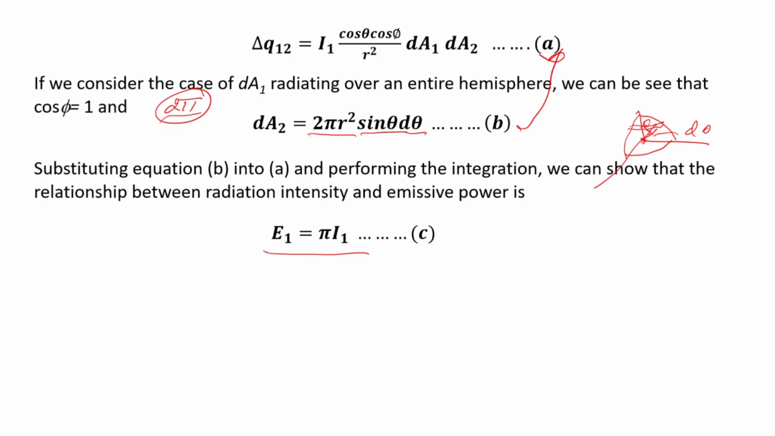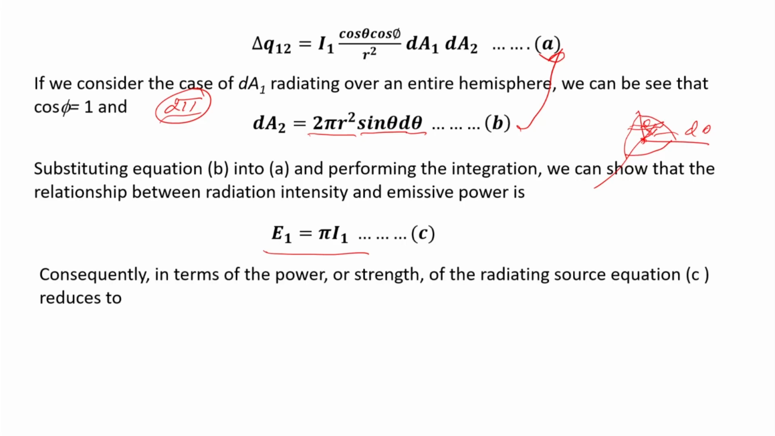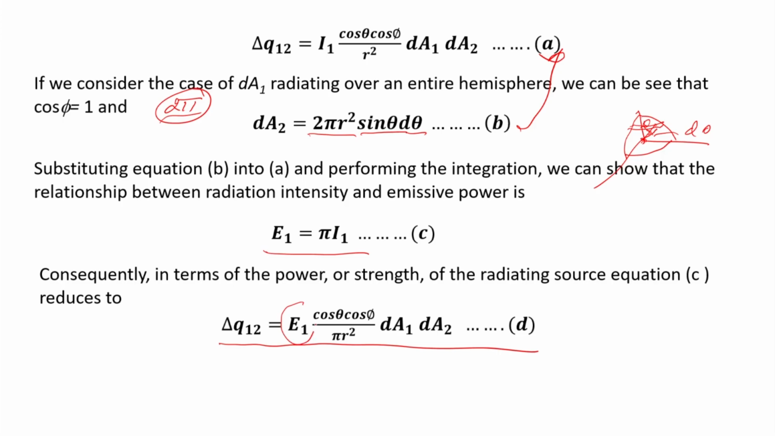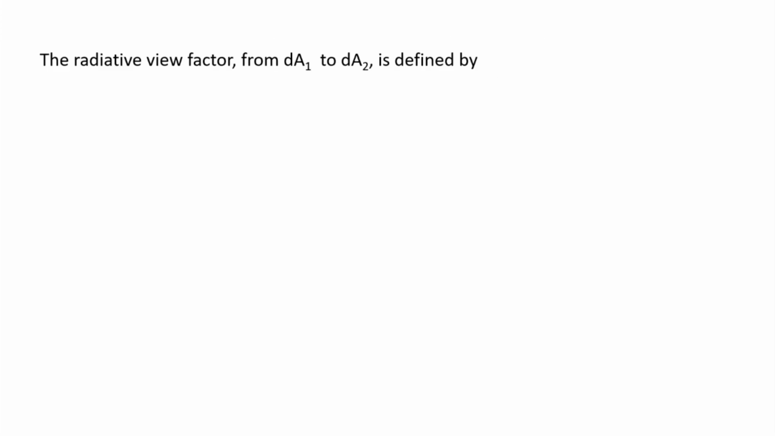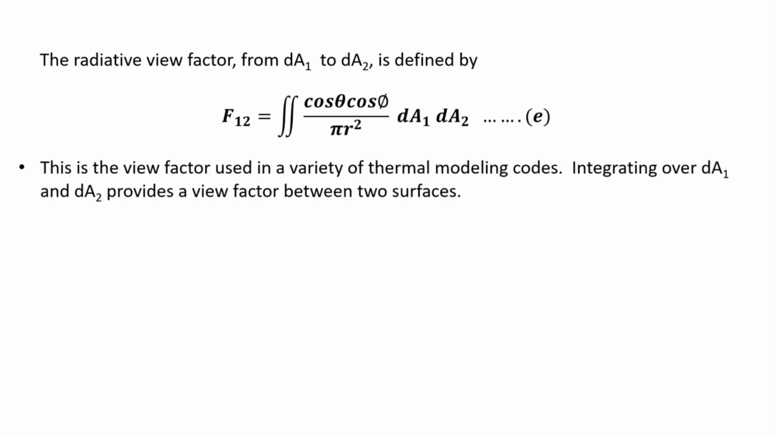Now, we can substitute this I1 in this expression, so it will be E1 by pi. So, now I am getting the fraction of the energy in terms of the total energy radiated by the surface dA1. So, now we can define a radiative view factor from dA1 to dA2 by this expression. It is derived from that earlier expression only. This is called the view factor. Basically this is used in thermal modeling, and what is done is integrating over this dA1 and dA2, it provides a view factor between the two surfaces.